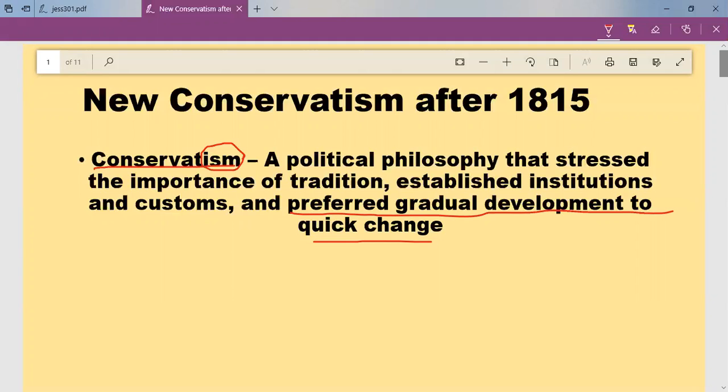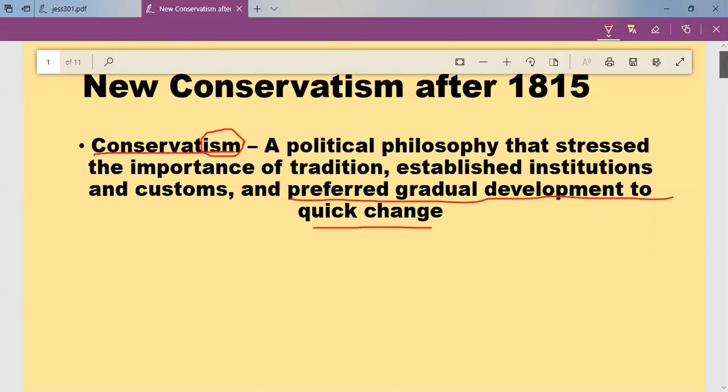But this time, with a change from the previous conservatism. Not the same conservatism which existed before Napoleon Bonaparte. They were ready to accept certain changes. They were not old fashioned, they were open to more changes.